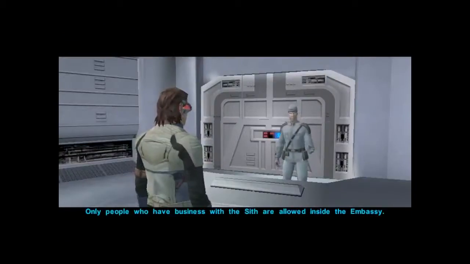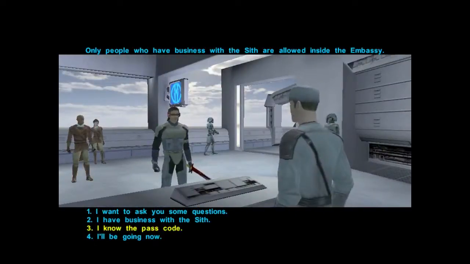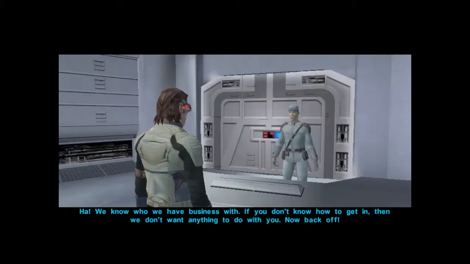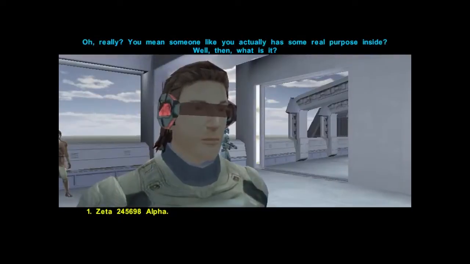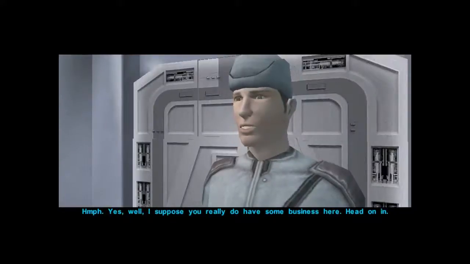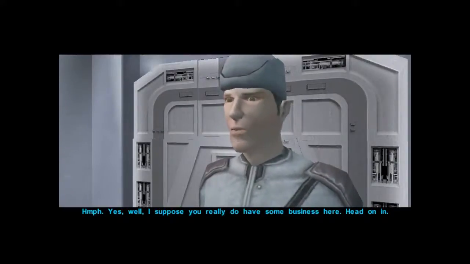Only people who have business with the Sith are allowed inside the embassy. Ha! We know who we have business with. If you don't know how to get in, then we don't want anything to do with you. Now back off. Oh, really? You mean someone like you actually has some real purpose inside? Well then, what is it? Yes, well, I suppose you really do have some business here. Head on in.